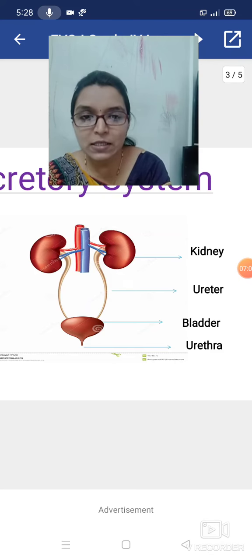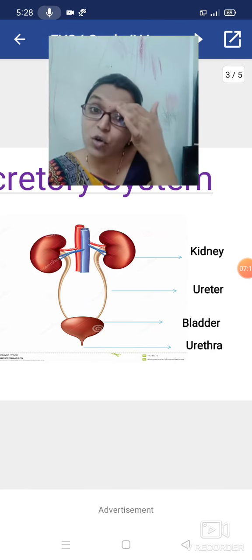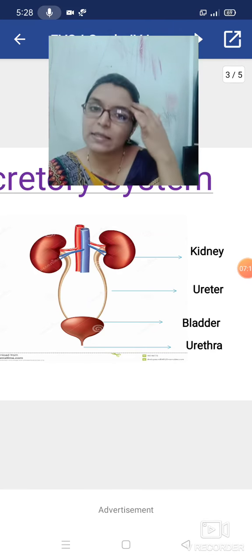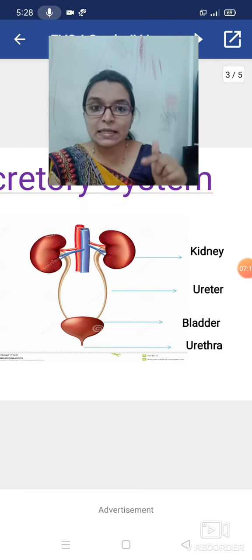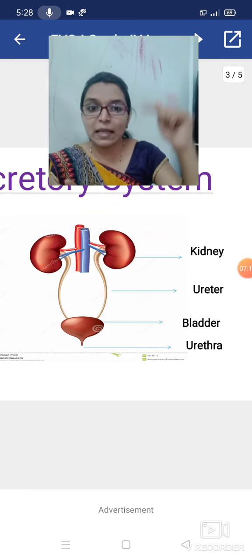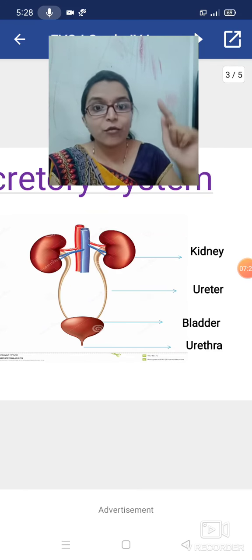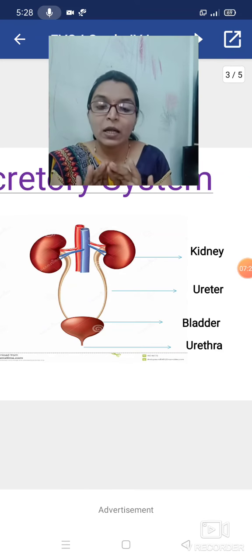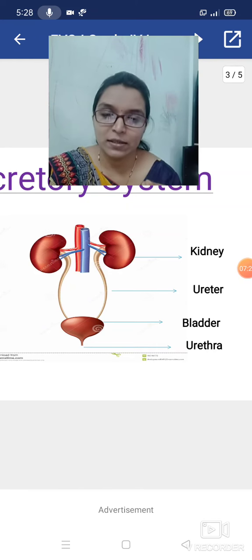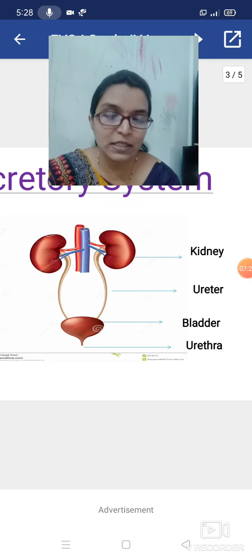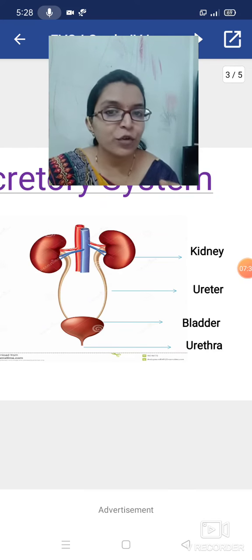Okay, let us see. I am just introducing the parts of the excretory system. So the bag-like structure is the bladder. It is connected with a pipe-like structure, the ureter, to the kidney. Okay, after that bag-like structure, one end is there. That is the urethra. Okay, all of you understood?